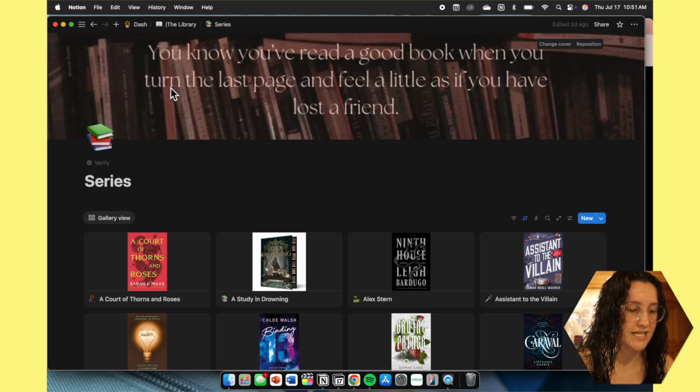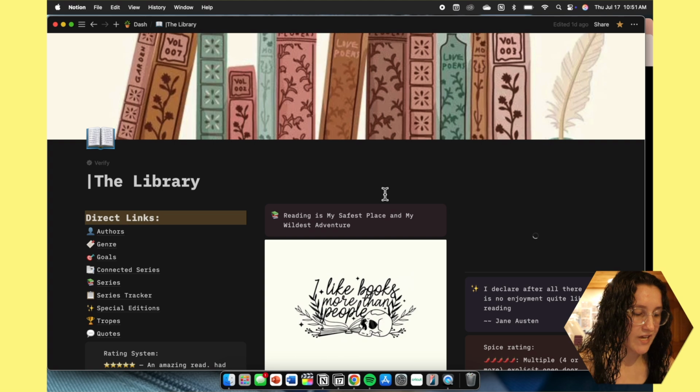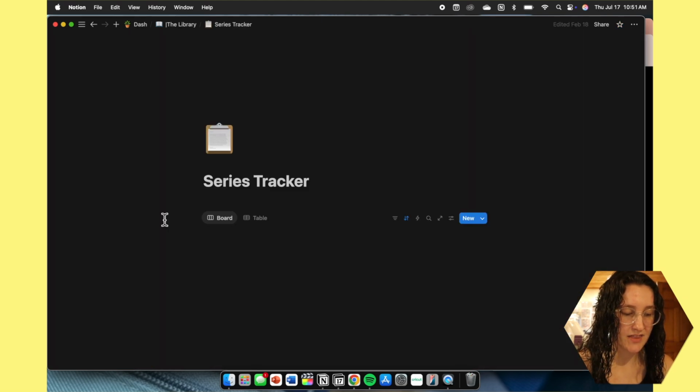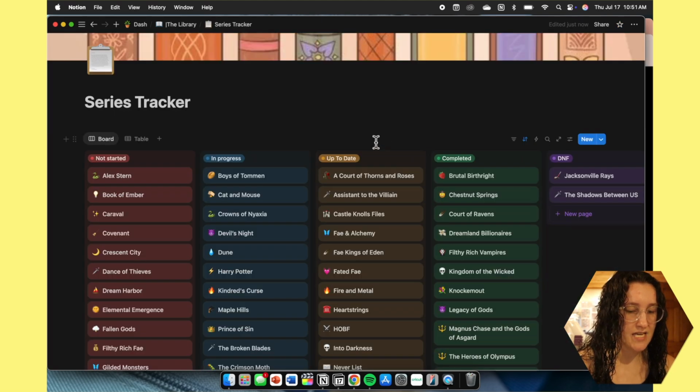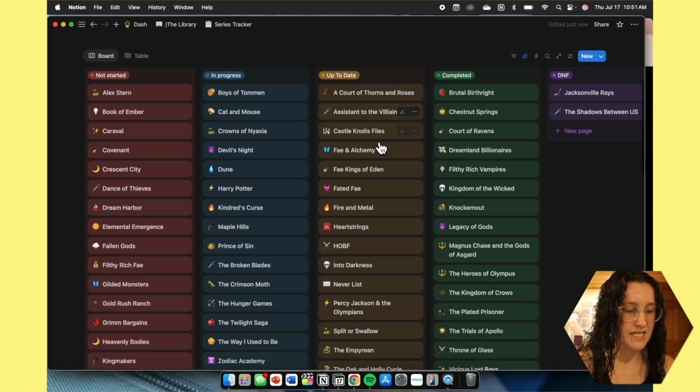So for the series, it says, you know you've read a good book when you turn the last page and feel a little as if you've lost a friend. So going back to the library, we have our series tracker. Now these are all of the series tracker.